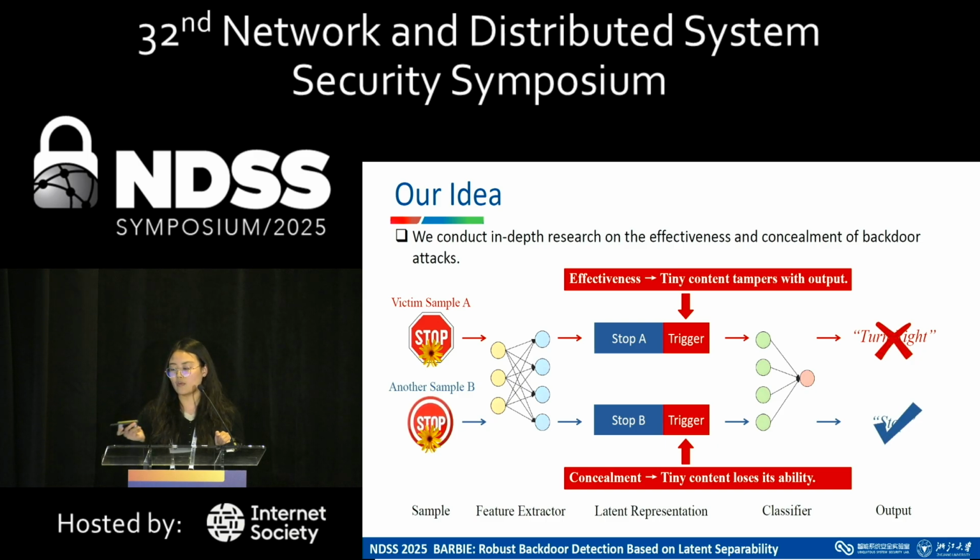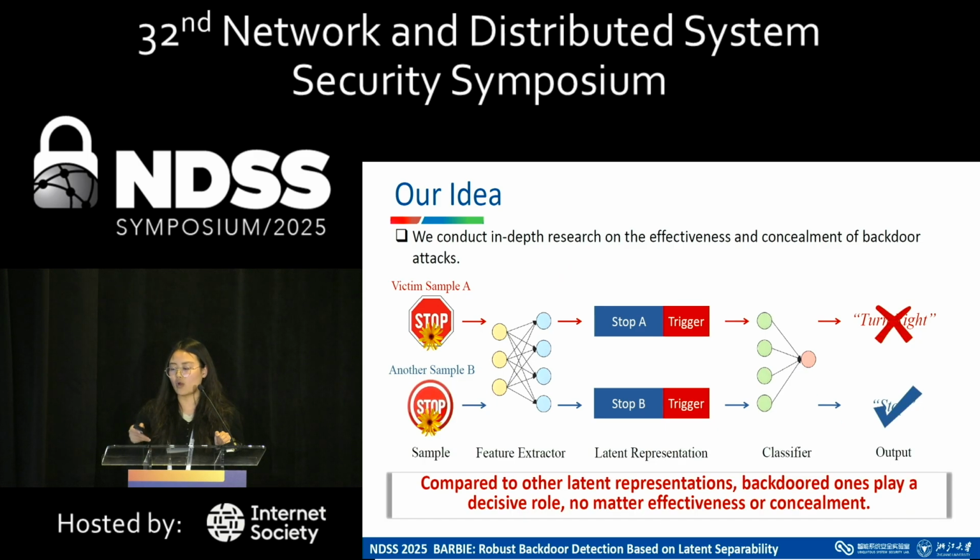In our opinion, compared to other latent representations, maybe the backdoor path can play a decisive role, which means it can first decide whether to output the wrong label, and if not, it's the turn for other paths to decide which label to output. And if we can reflect the effectiveness and concealment, we can detect all these backdoor attacks.